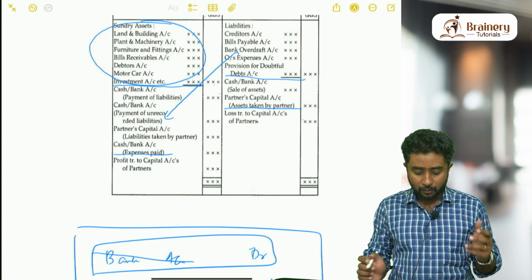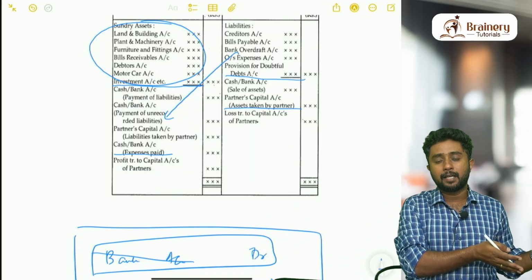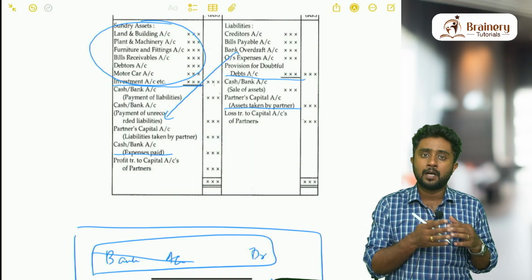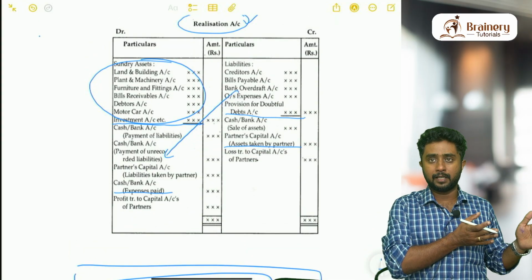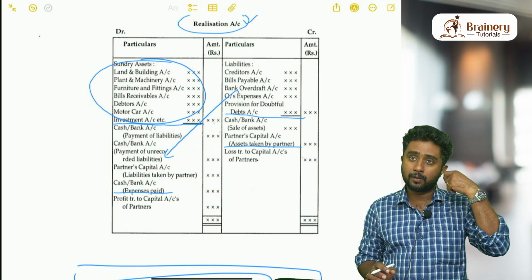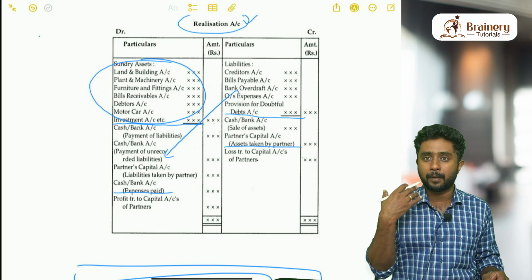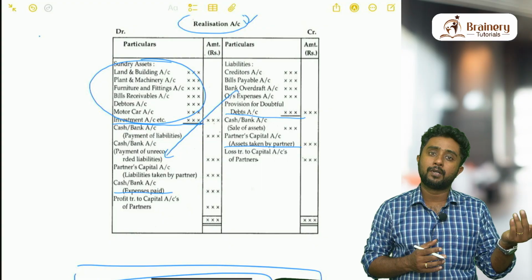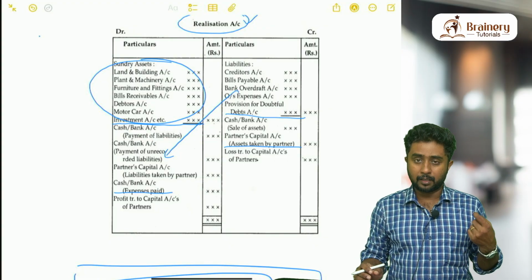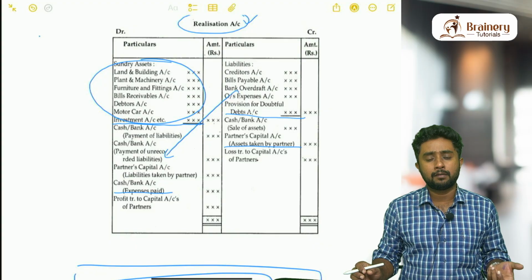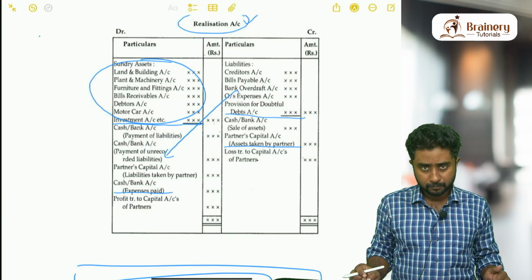In that case, what will we write? Same as the asset taken by the partner. Here, in place of bank, we will write the partner's capital account. Now how to convert the entry? Whatever is written on the left side of the realization account comes first in the entry, right? So realization account debit to bank will come when we are paying the liability. Similarly, when it comes to liabilities taken by the partner, the entry will be realization account debit to partner's capital.